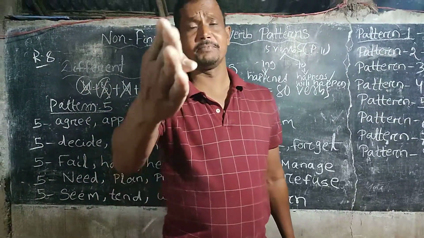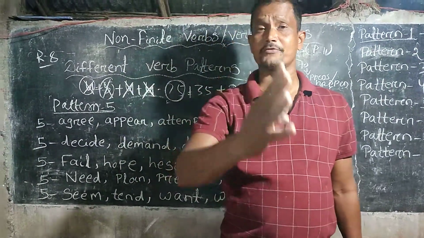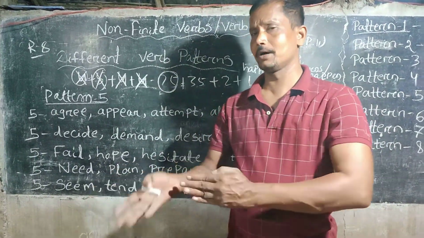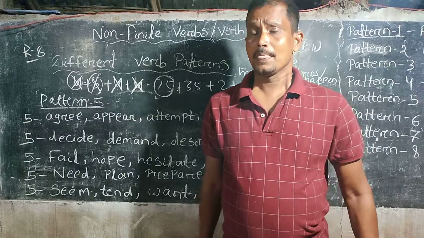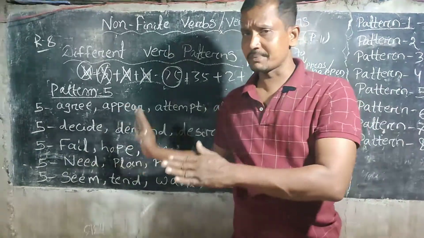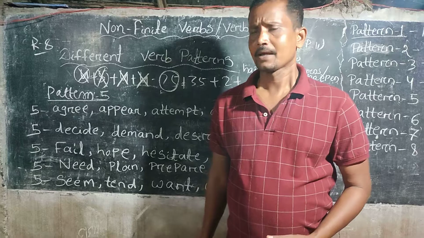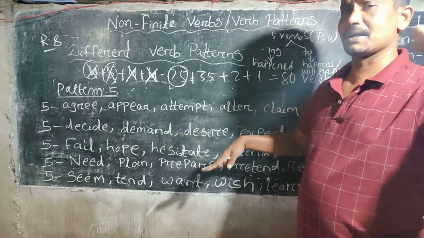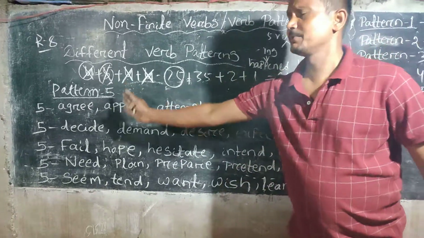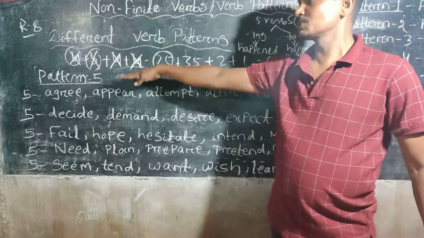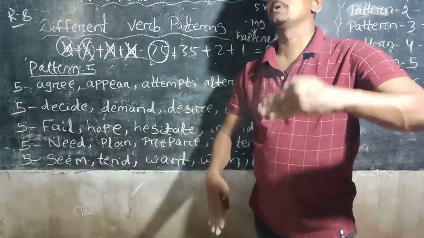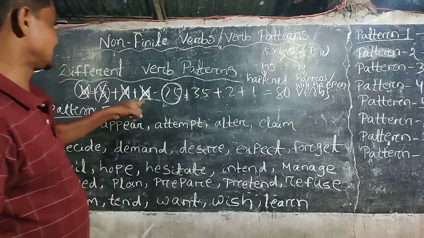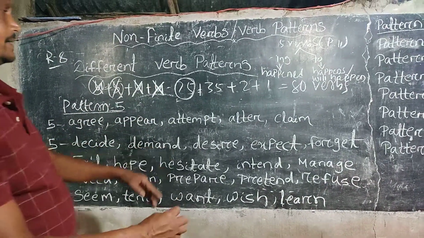I have made 5 rows so that it will be easier for you to learn the 25 verbs by heart. If you do not learn all these 25 verbs, you will face problems. These are very easy to digest and learn by heart. One by one, you will have to memorize them. And these 25 verbs, or this pattern, take especially the to infinitive.